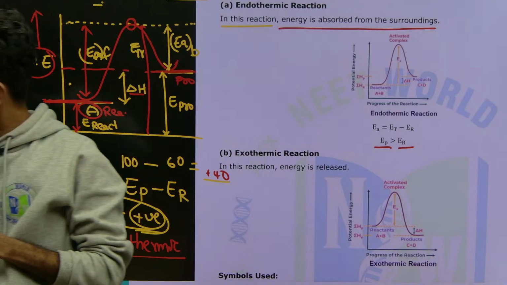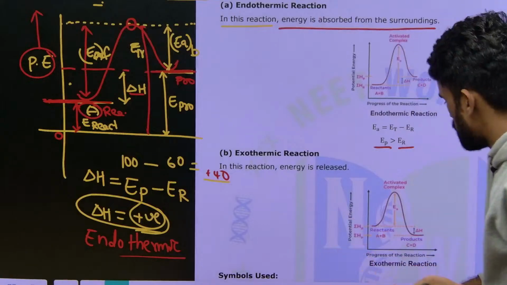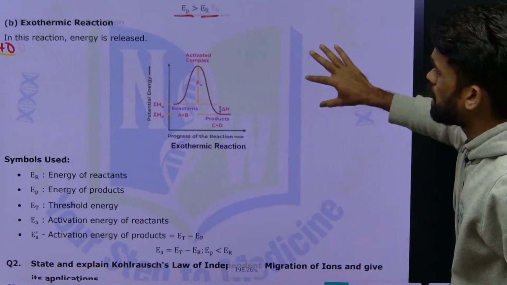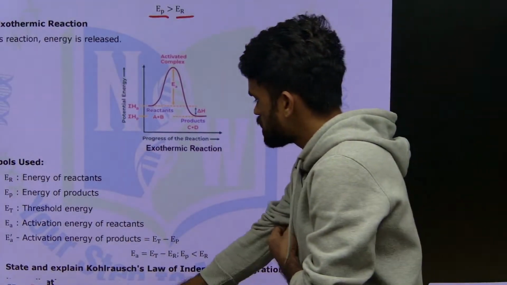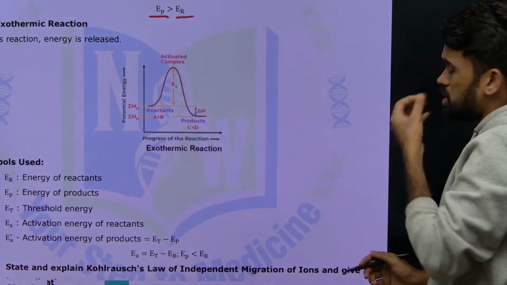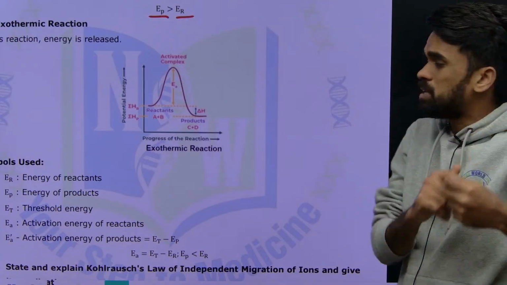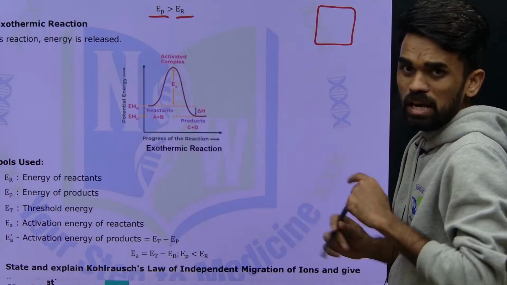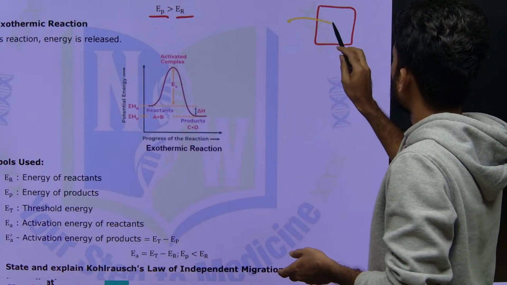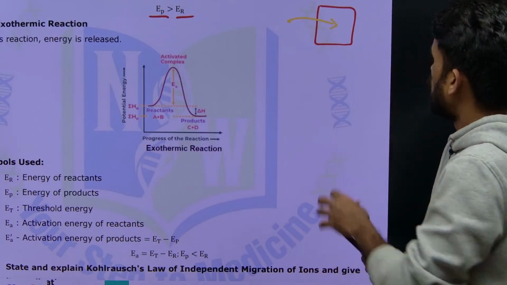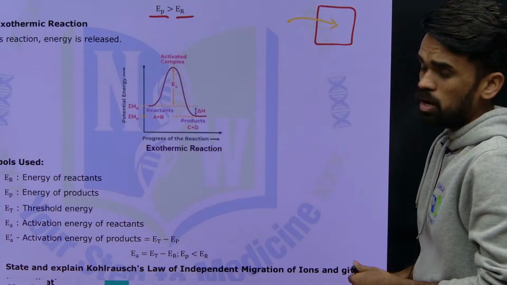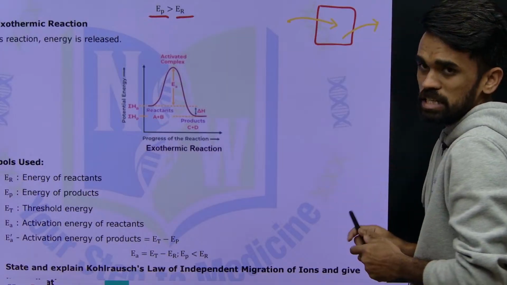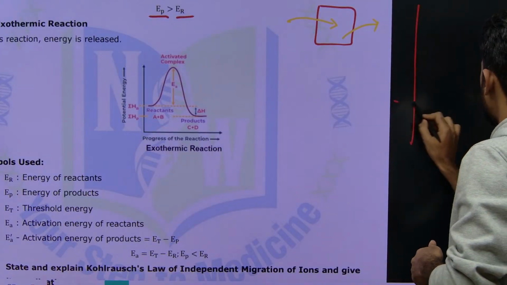Yes. Next, the exothermic reaction graph you need to understand. See, this is very simple. Exothermic means that in these reactions, energy is released out of the system. If in this beaker some reaction is taking place, for endothermic, heat is absorbed from outside. But if I say exothermic, heat comes out of this system. So the reaction should be indicated in this way.